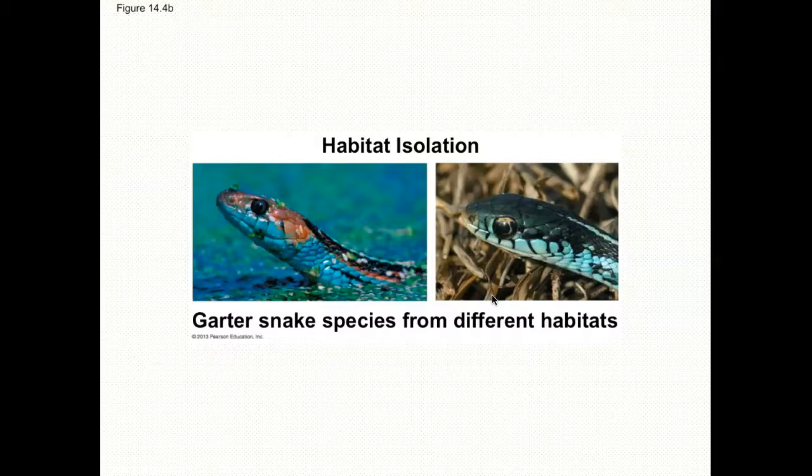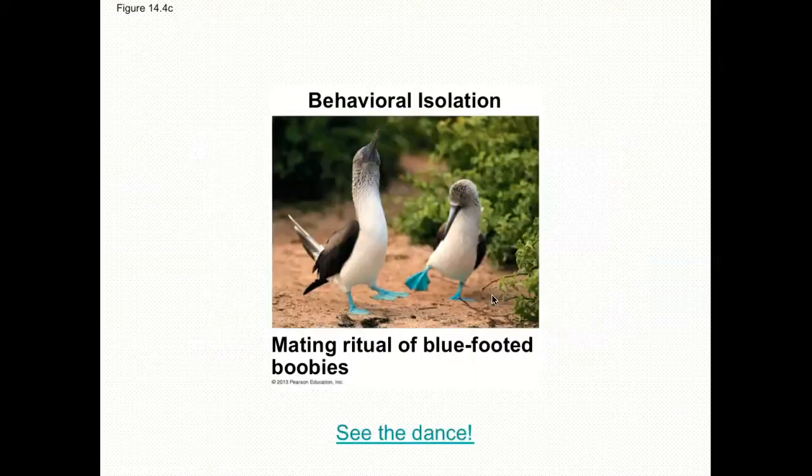The third one is behavioral isolation. This is really fun. I'll link this to your Canvas so you can see this dance. In the bird community especially, there are very complex dances and mating rituals that have to be done correctly in order for mating to happen.